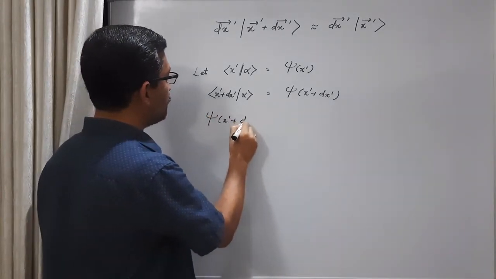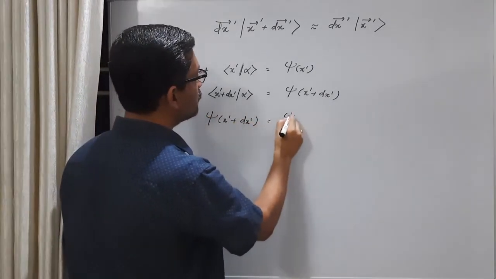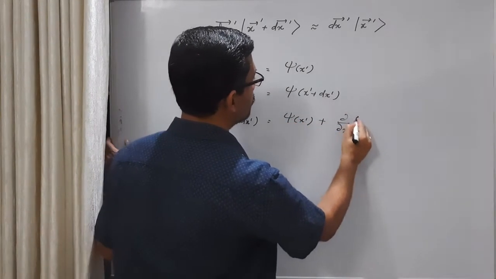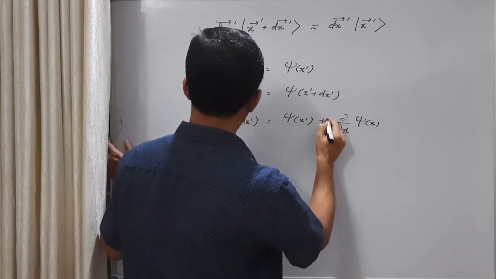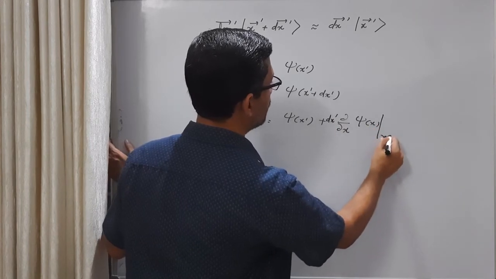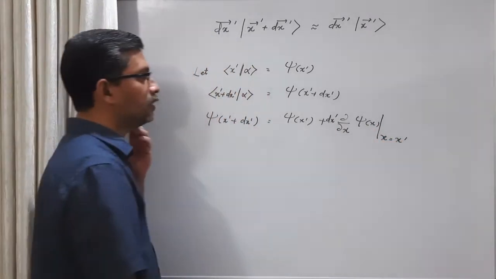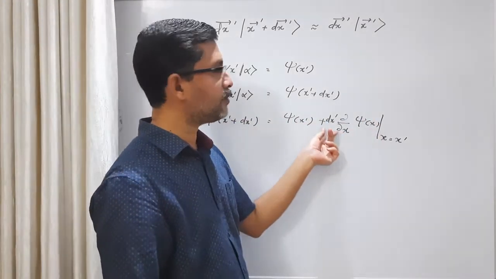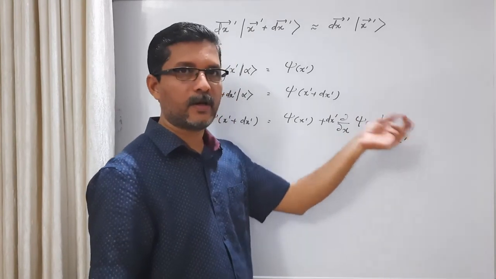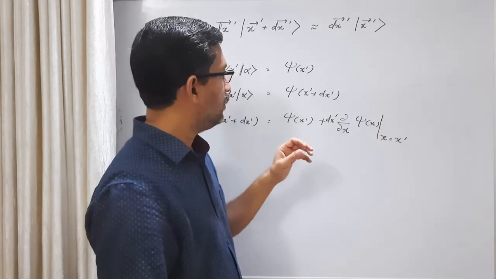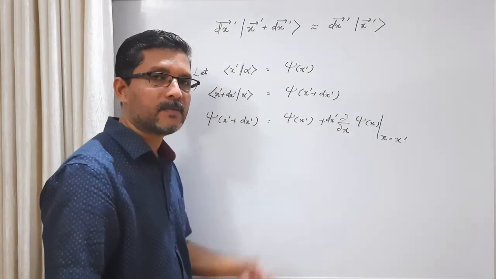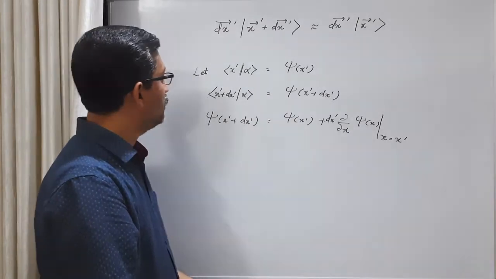So psi of x prime plus dx prime is equal to psi of x prime plus dx prime times dou by dou x of psi of x evaluated at x equal to x prime, plus then next will be dx prime square by 2 factorial, so dou square by dou x square of psi of x evaluated at x equal to x prime, and so on. So let us stop at the linear term. So we are neglecting terms containing dx prime square and higher powers.